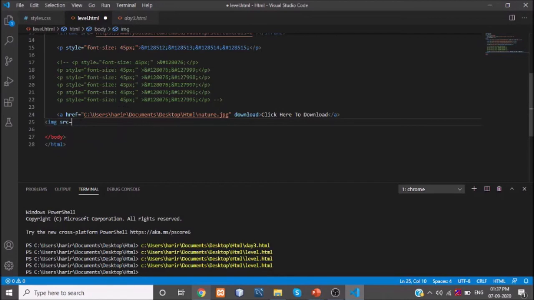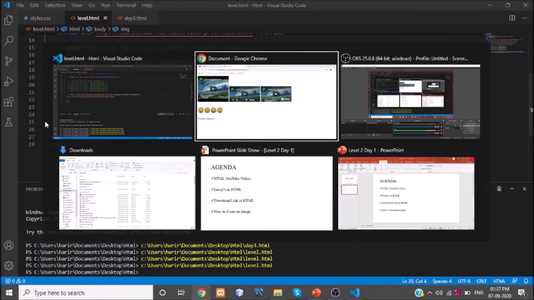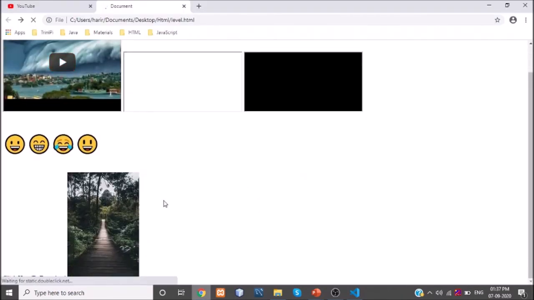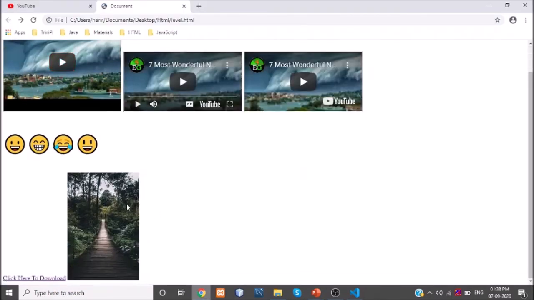Let me display the same image. I copied it and pasted it inside the src. What it does actually is give you the image in your website, isn't it? See, it gives you an image here.